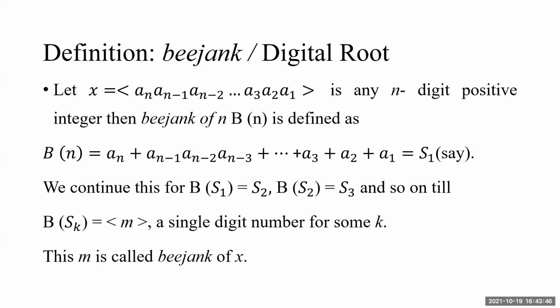All n digits are to be added. Let us note that the answer is say S1, the sum of all the digits. It may not be every time that the answer will be a single digit.